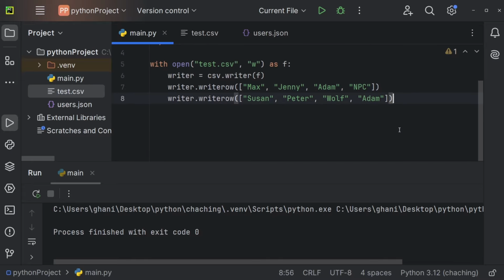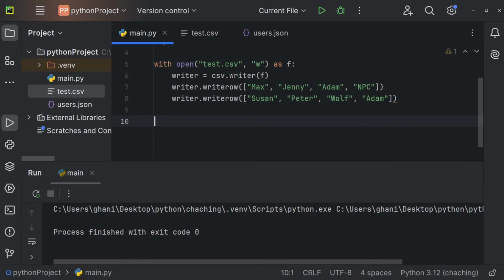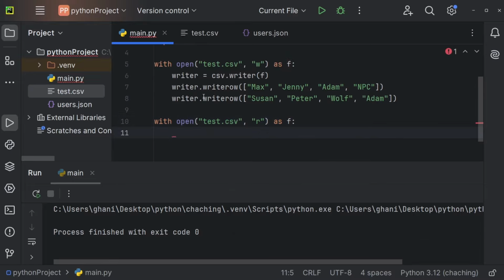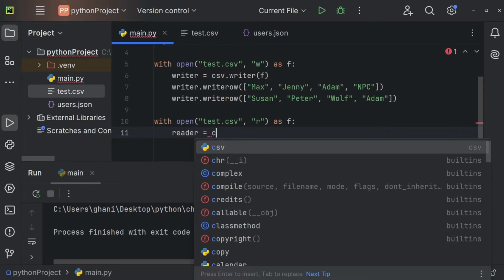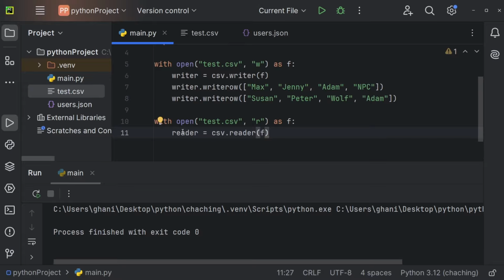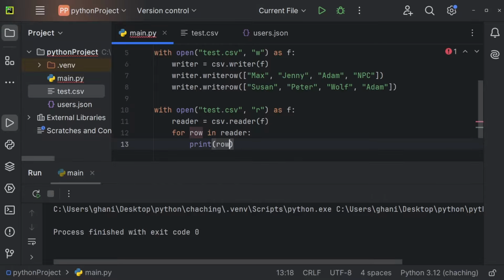Now we can also read those files within Python. So let me show you. We use with open, we define the file name, test.csv. We're going to read this time, and of course, as always, as f. Now we need to create a reader object. So previously to write, we created a writer object, and now we want to have a reader, so csv.reader, and we pass our f right here. And now we can iterate over this reader, so we can say for, and we will get 1 row for every single iteration. So for row in reader. For now, let's just print row.